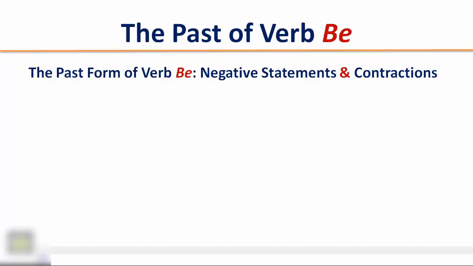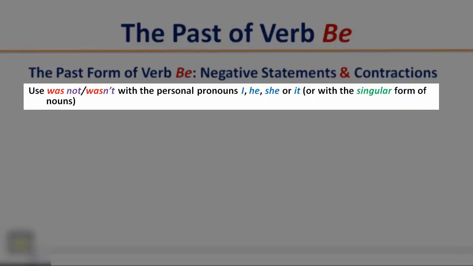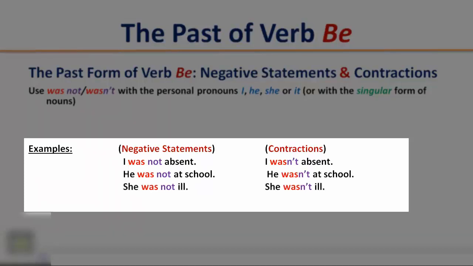The past form of verb be, negative statements and contractions. Use was not or wasn't with the personal pronouns I, he, she, or it, or with the singular form of nouns. Example. I was not absent. Contracted form. I wasn't absent. He was not at school. He wasn't at school. She was not ill. She wasn't ill. It was not cold. It wasn't cold.